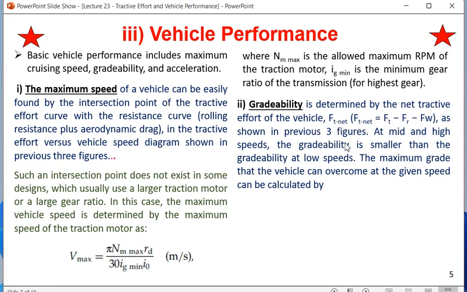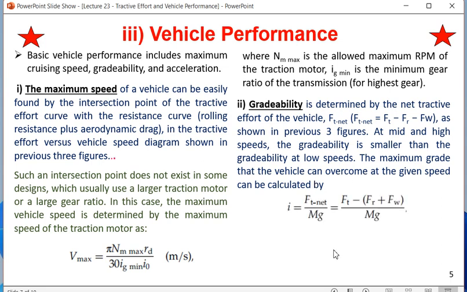At mid and high speeds, the gradability is smaller. That means whenever you are at mid speed or high speed, that means second gear or third gear, you will not be able to climb a hill. So for hill climbing, we have to keep the vehicle in the lower gear. That means only first gear can be used for hill climbing.